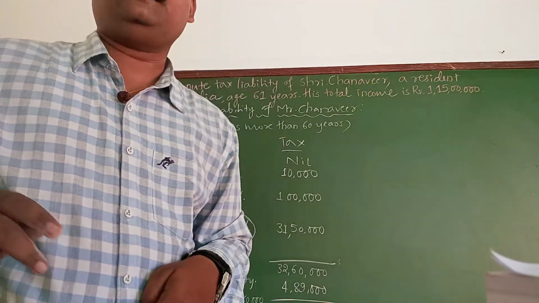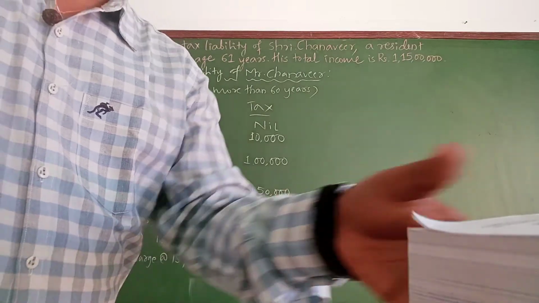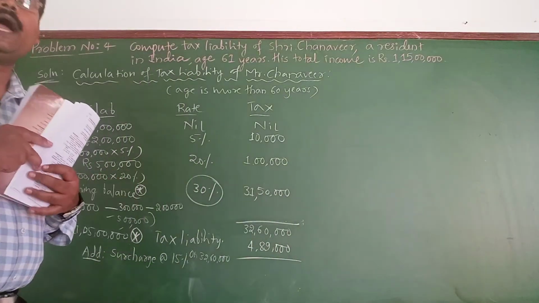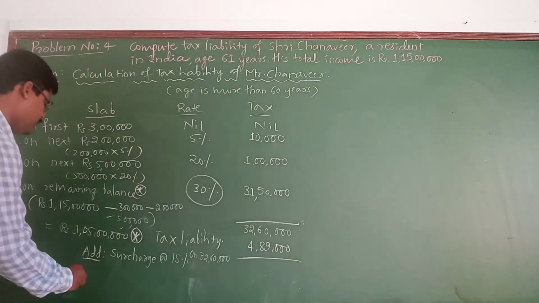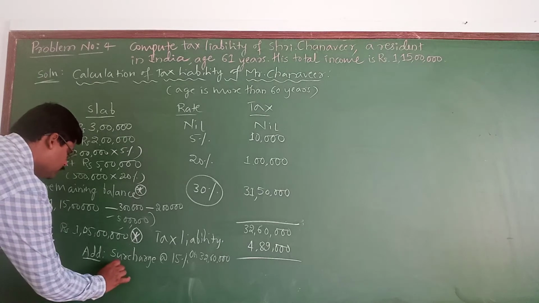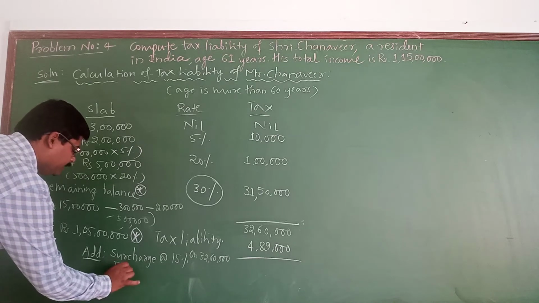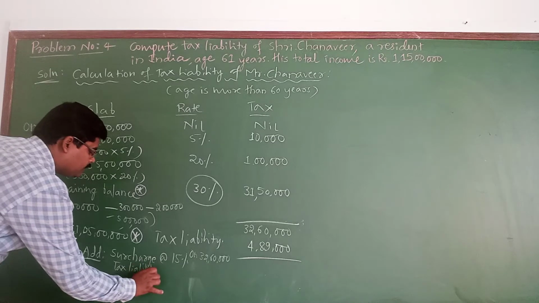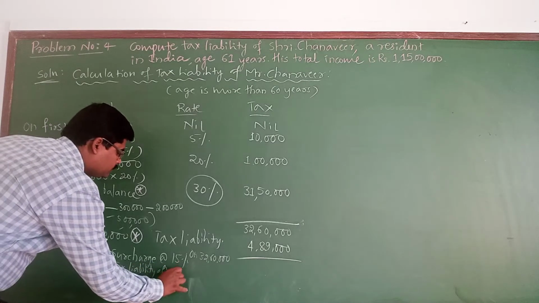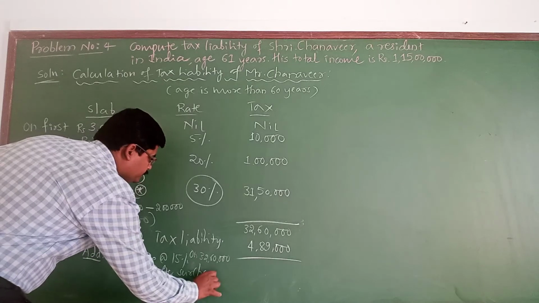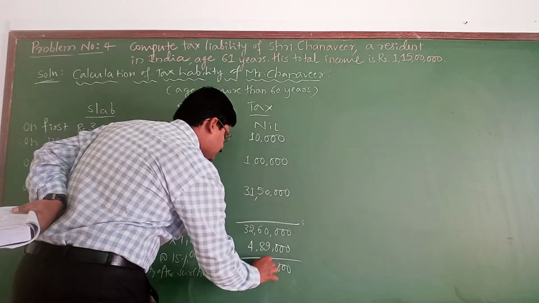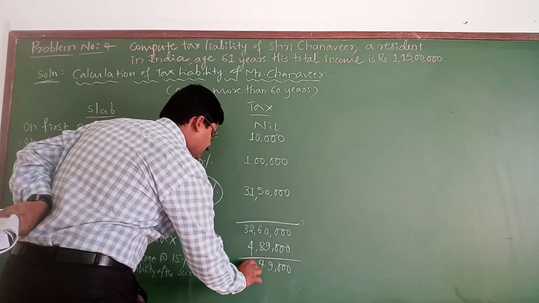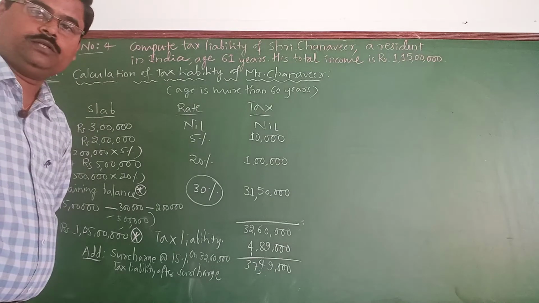And when the total income exceeds rupees 5 lakhs, then what I need to add? I need to add the health and education cess also. That is why, this is the tax liability after surcharge. Add both the figures: 37 lakh 49,000.